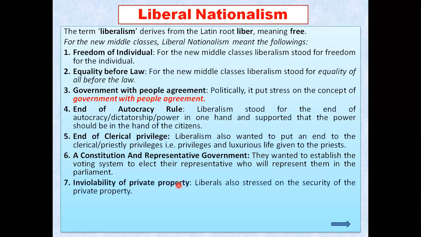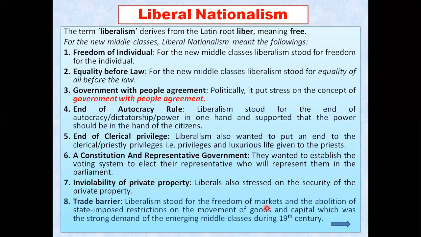One more thing, inviolability of private property, means liberals also stressed on the security of private property. If someone is having a private property, then no one should be able to take it from that particular person. Property should be secured. If someone is having property, then that property should stay with them. No one can take that.